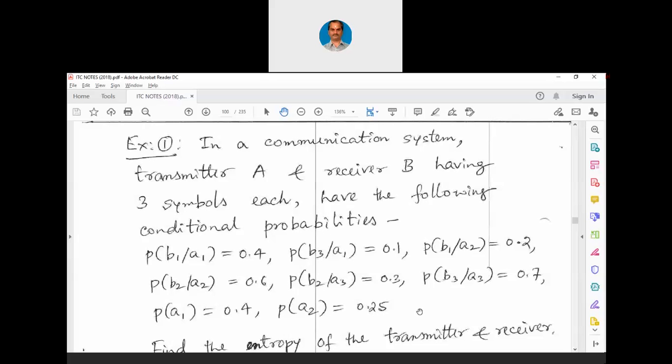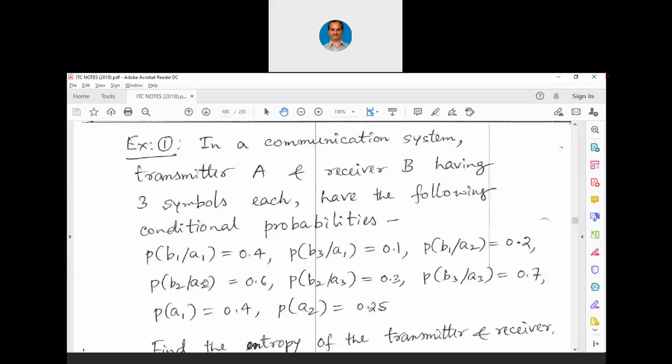Naturally, we can find out the probability of A3 as 1 minus (0.4 plus 0.25). That is 1 minus 0.65, which is nothing but 0.35. Because probability of A1 plus A2 plus A3 is equal to unity. Either A1 or A2 or A3 has to be transmitted. Since the total is unity, simply put 1 minus 0.4 minus 0.25.